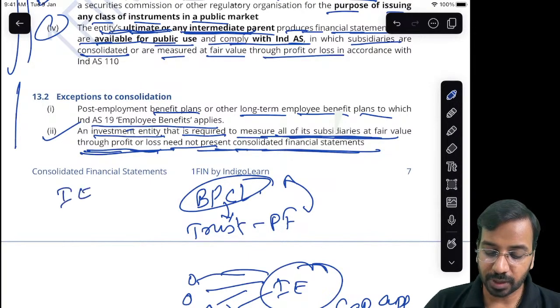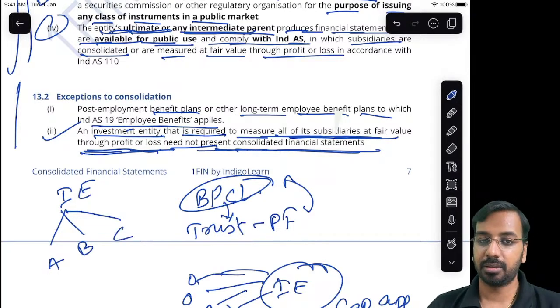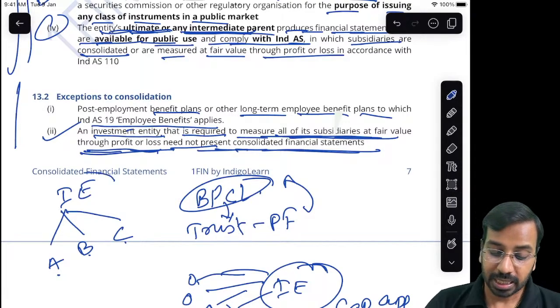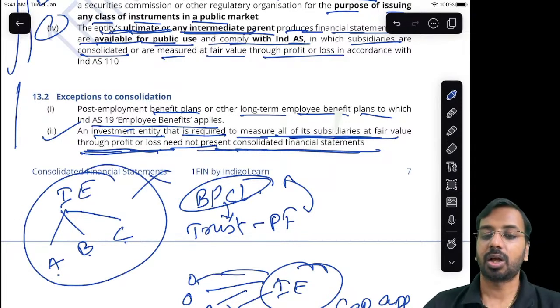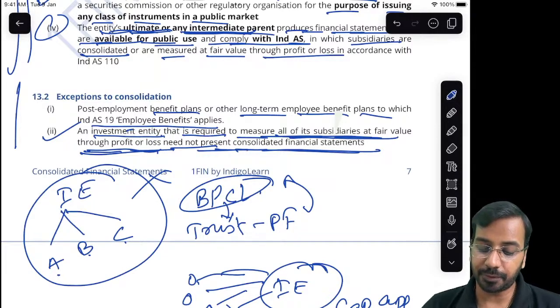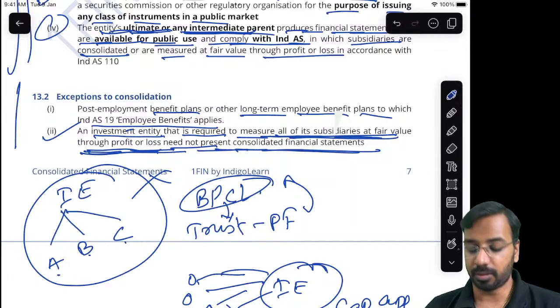So if this investment entity has investments in A, B and C, it need not prepare consolidated financial statements if it measures all of its subsidiaries at fair value through P&L, because it is just managing them as an investment.